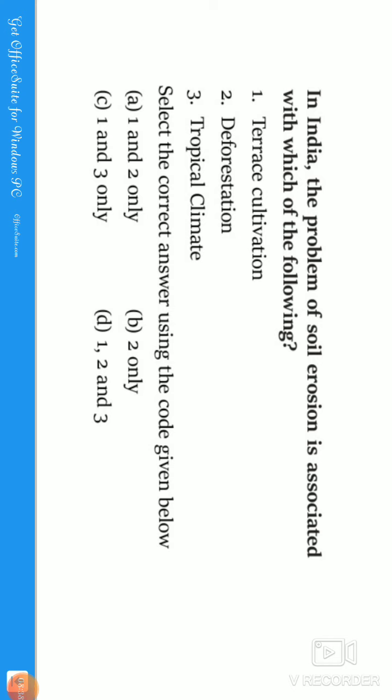That is the second statement. Tropical climate, there is nothing to do with the climate, guys. Whatever the climate, soil erosion concerns the top of the soil. So the correct answer for the given question is 2, guys. Let us see the answer. Exactly, guys. Terrace cultivation is done in the Himalayan places. These are stepwise cultivation to prevent the water runoff. Okay, so let us move to the next question.